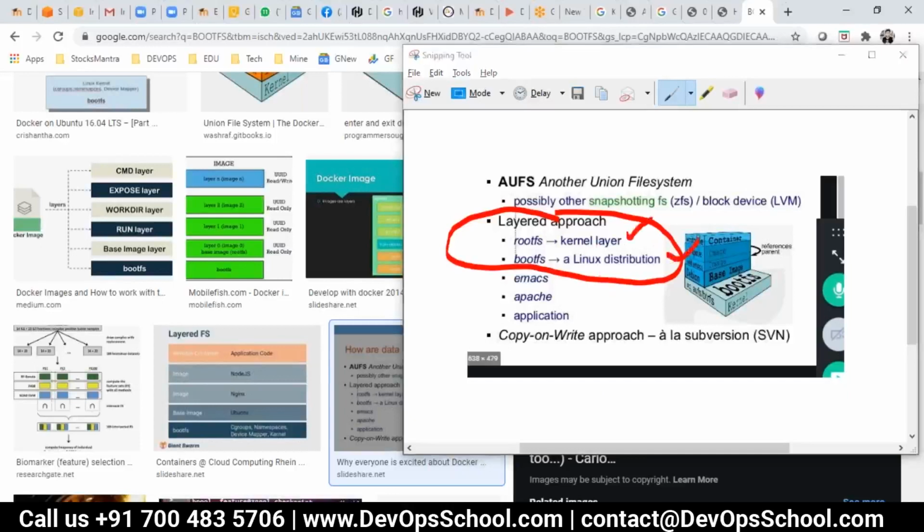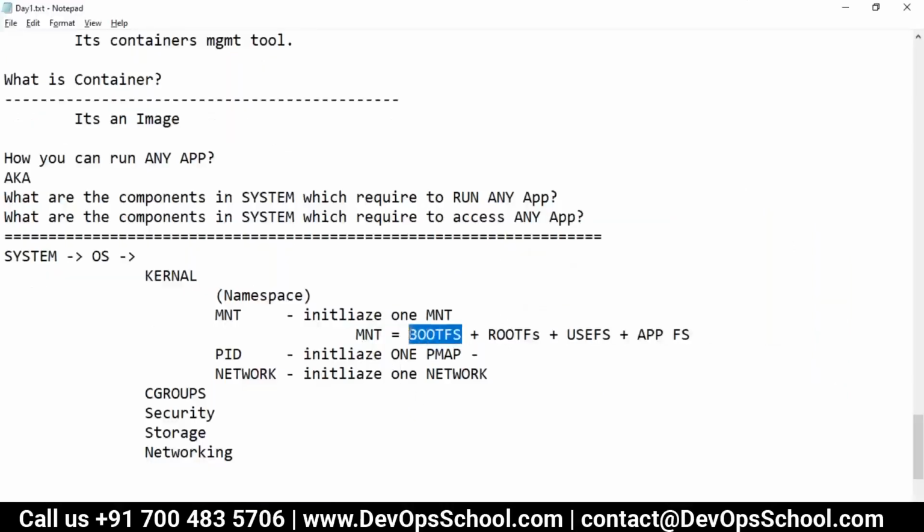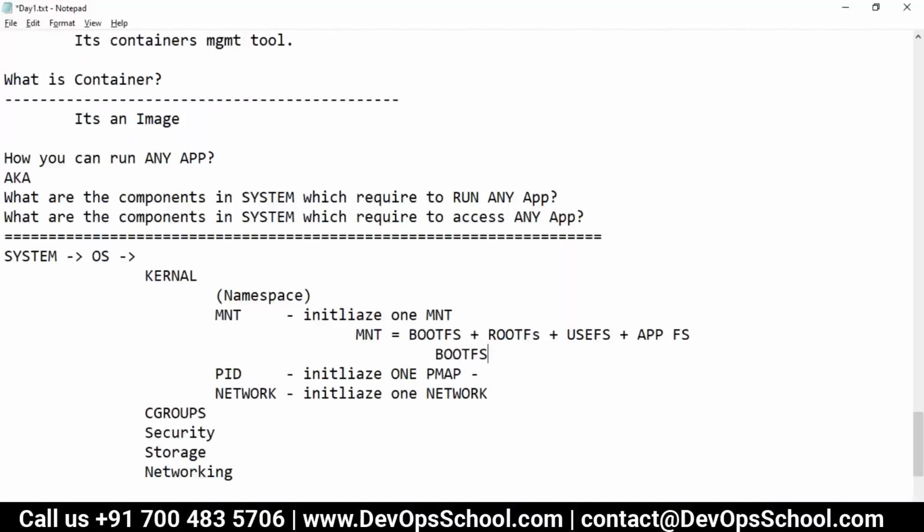So what is this? Basically you call it the boot file system, which enables the boot. In boot, all the file systems come which are required to be loaded in an operating system. So when you run any operating system, that gets loaded. Boot file system means such as PID, network, libraries. All these libraries come from the boot file system.